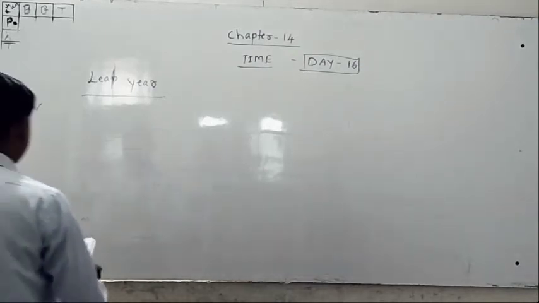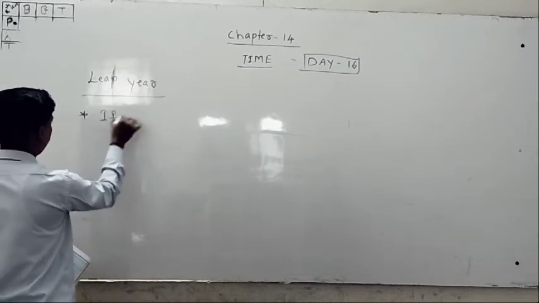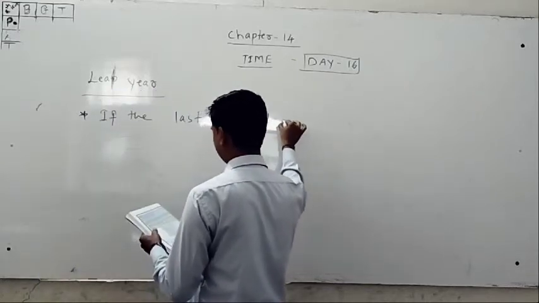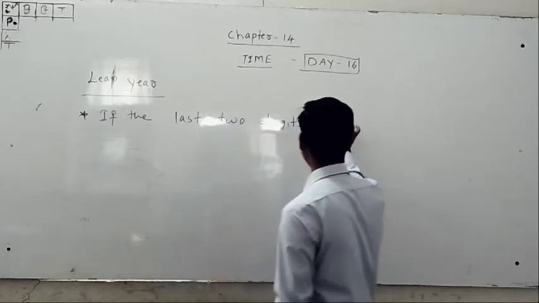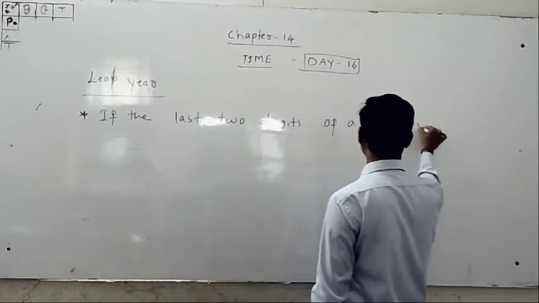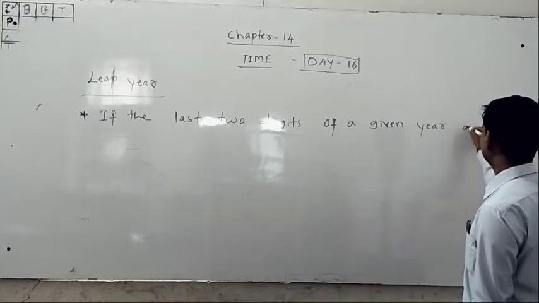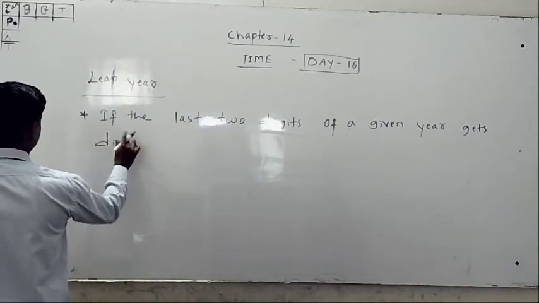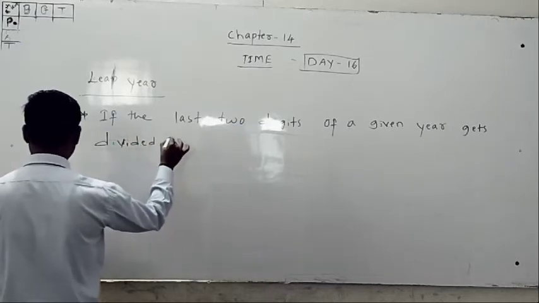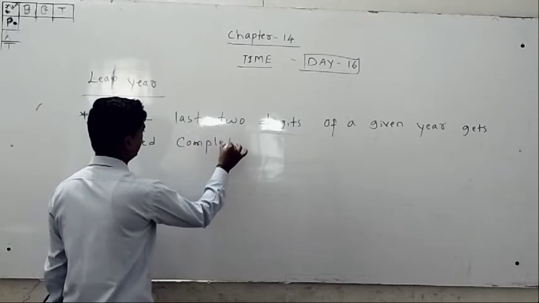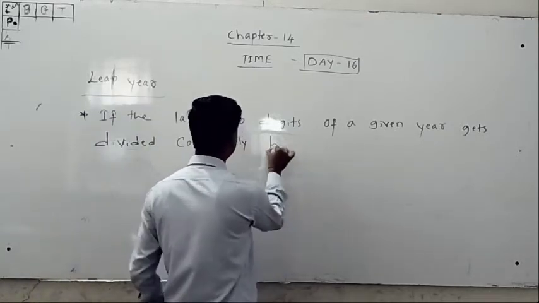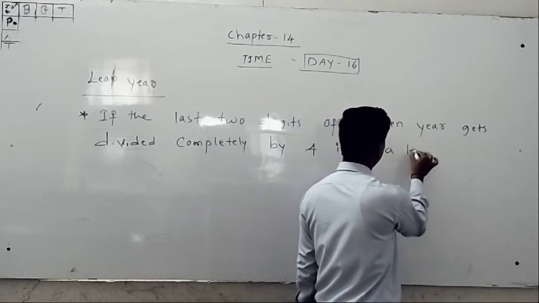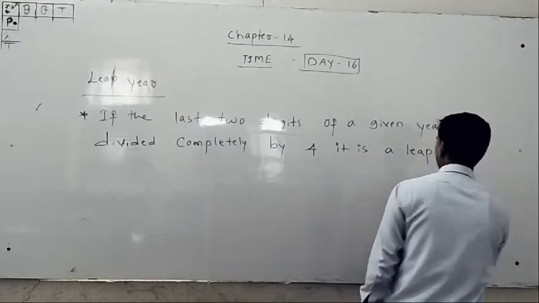You have to write the point: if the last 2 digits of a given year get divided completely by 4, it is a leap year. Remember that.